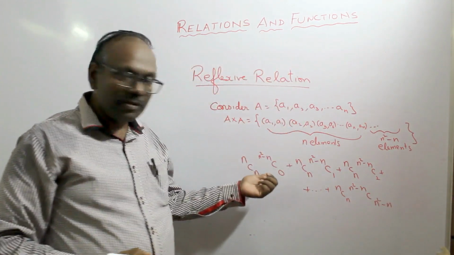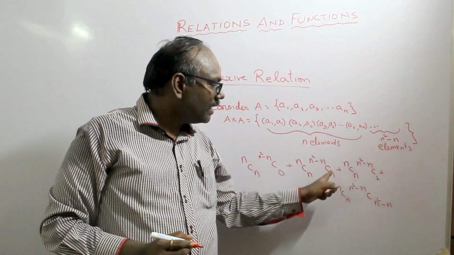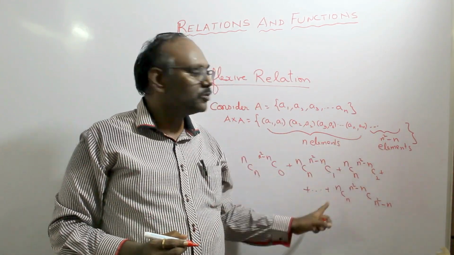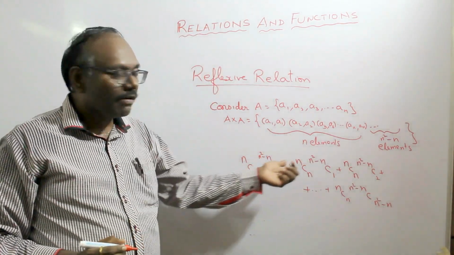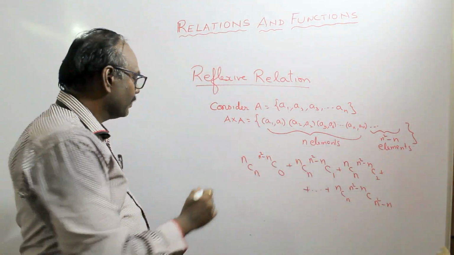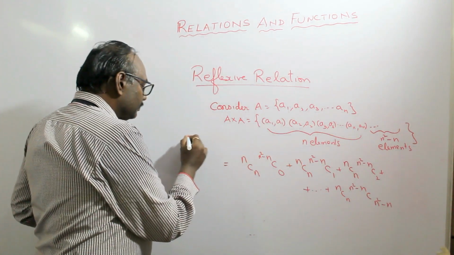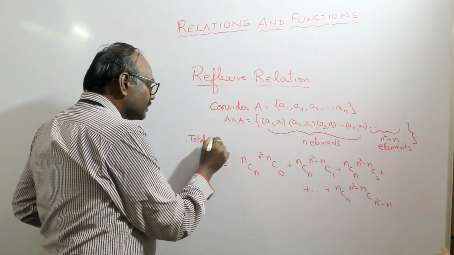So I may choose 0 elements from this, or I may choose one element, or I may choose two elements, or I may choose all of the elements. So this becomes the total number of reflexive relations.